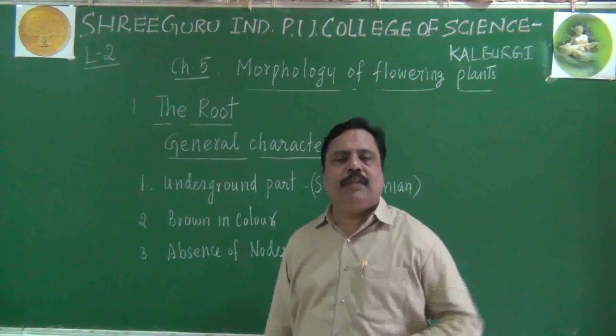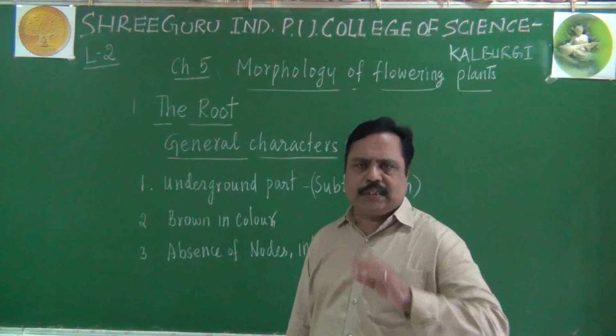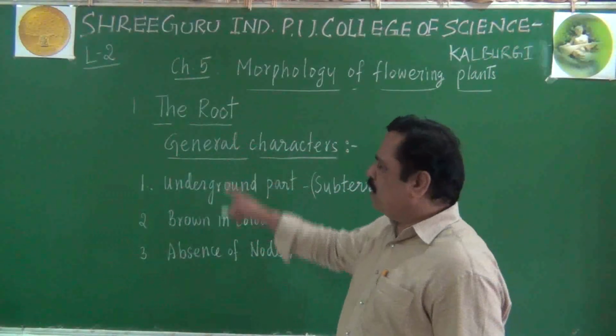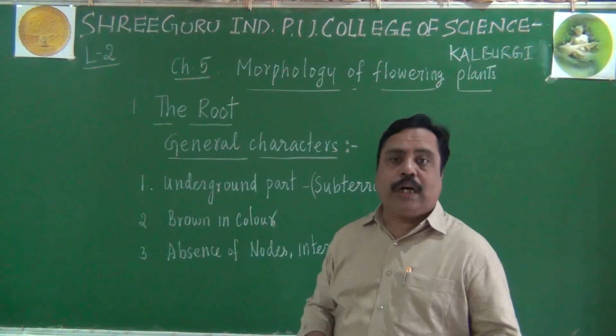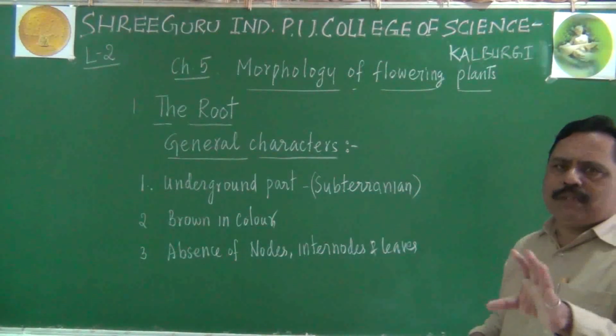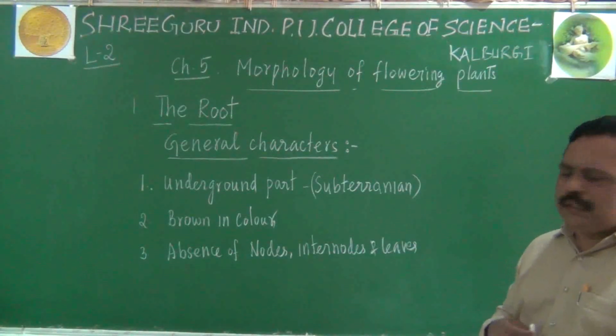But in the stem there will be nodes and internodes. We will discuss it later. Such parts will be present in the stem, but not in the root.